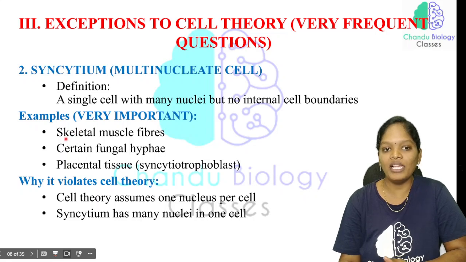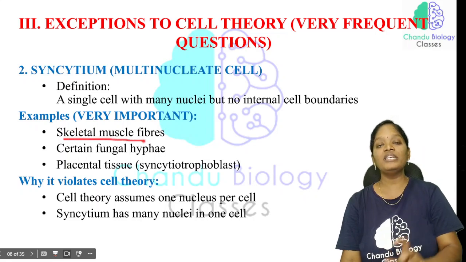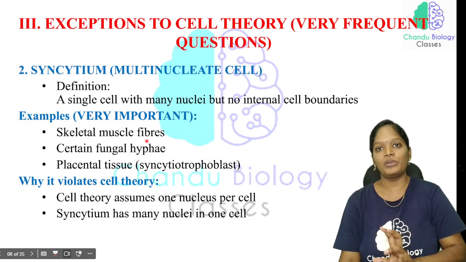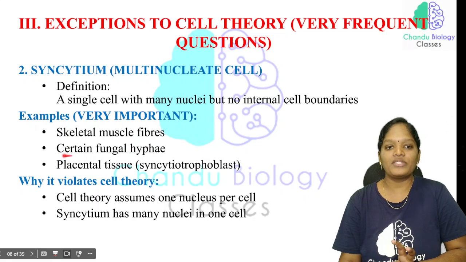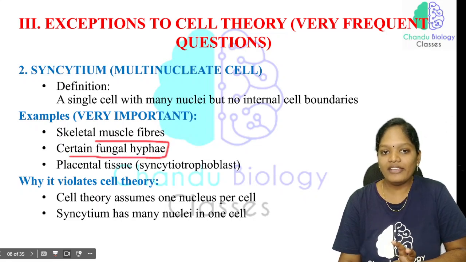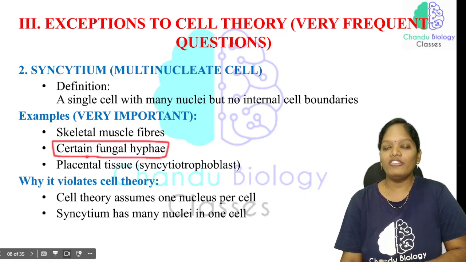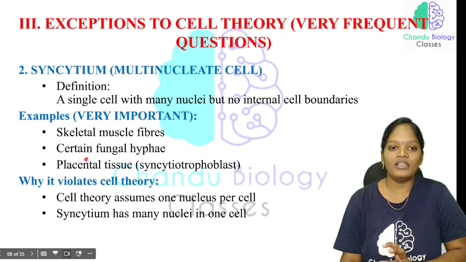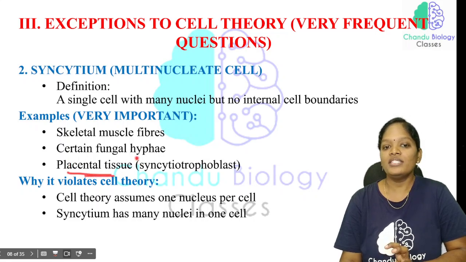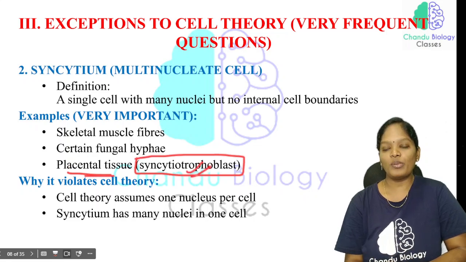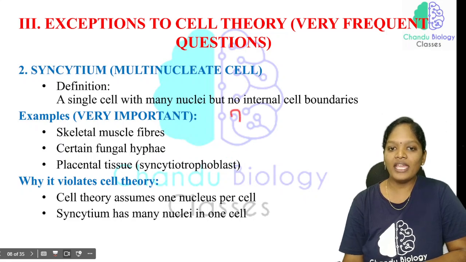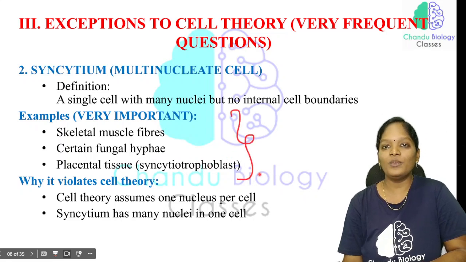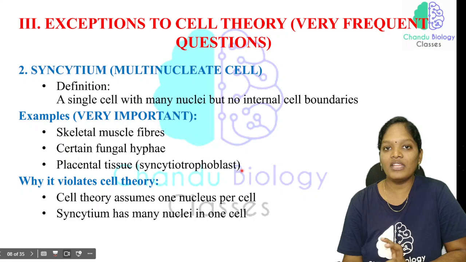Say for example, skeletal muscle fibers are multinucleate. Certain fungal hyphae also have multiple nuclei. In placental tissue, there is the syncytiotrophoblast. So these are all the areas where we can see multinucleate cells. This is very important.